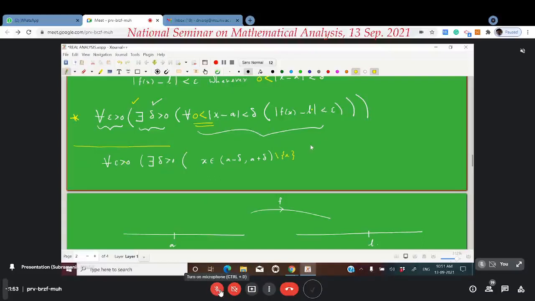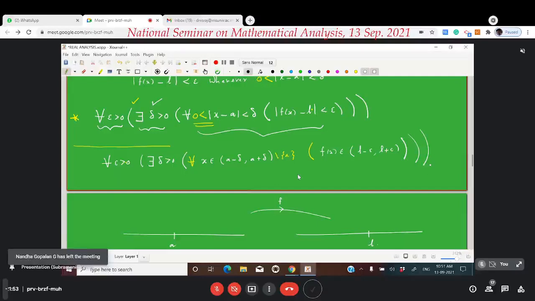For every x on this interval, the distance of f of x from L is less than epsilon. It means f of x belongs to the interval L minus epsilon comma L plus epsilon. Is it okay?